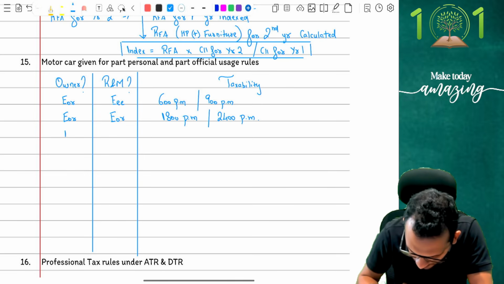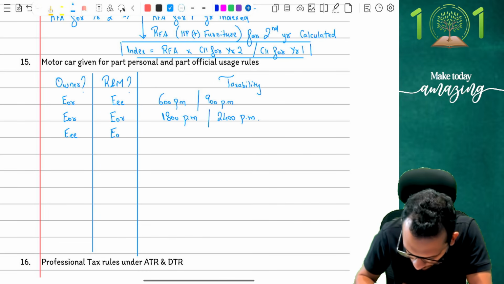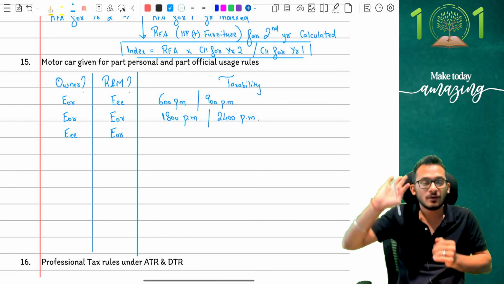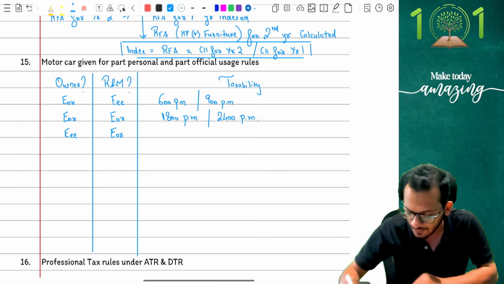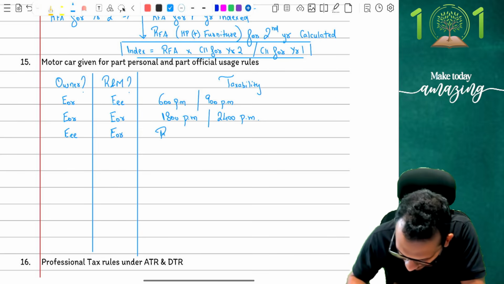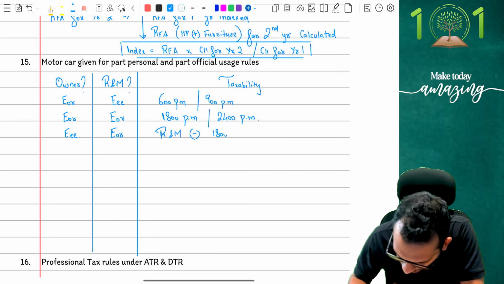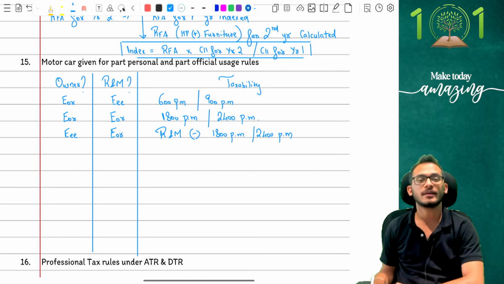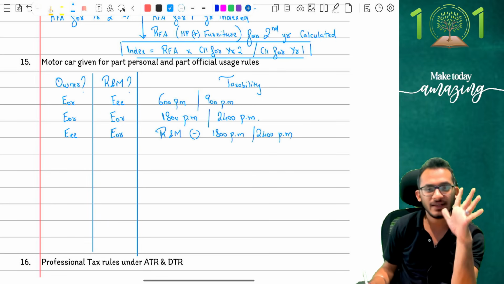Third, if the owner is an employee, but running and maintenance is met by employer, meaning the car is mine, and the company will only give me running and maintenance, in that case income tax says, take the full running and maintenance, but reduce 1800 per month or 2400 per month. Correct, not correct. Be very careful on this.